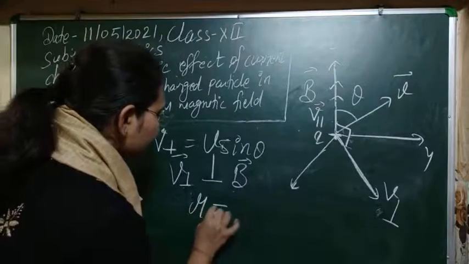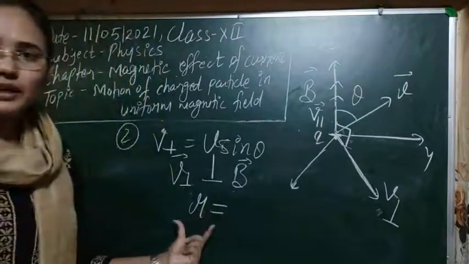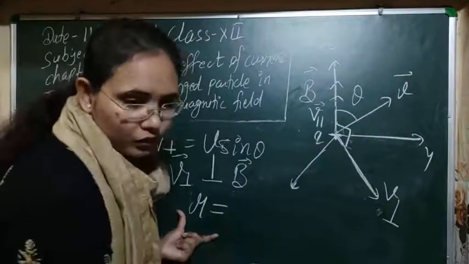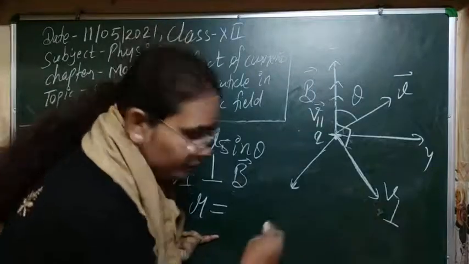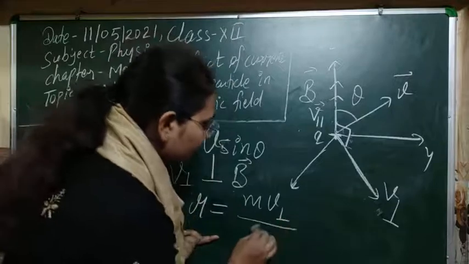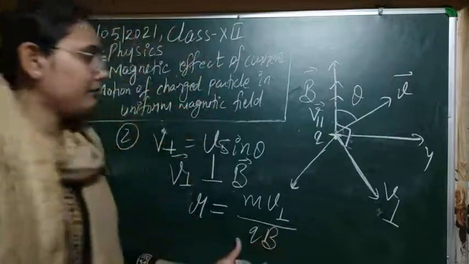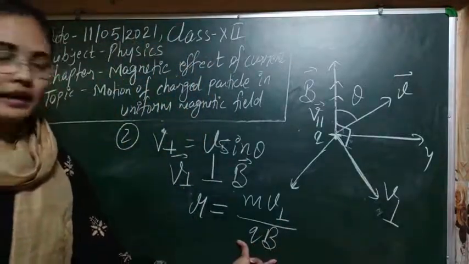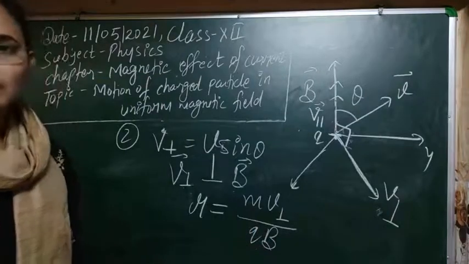As we calculated just before, the radius is equal to m v perpendicular upon q B. If B is the field, m is the mass of the particle, and q is the charge on the particle.